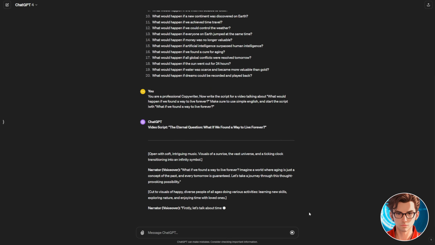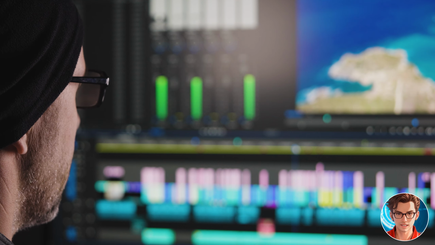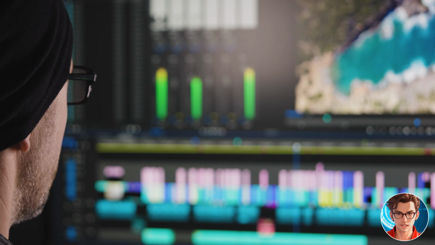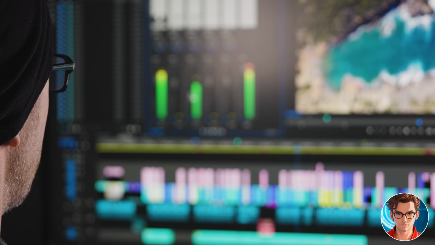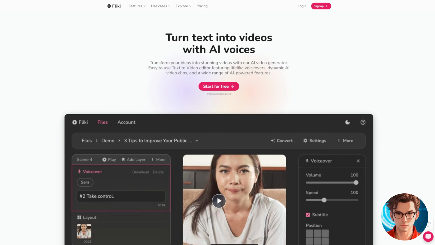Now, normally people will tell you to start generating images for each section. Then you would have to create the voiceover, and then edit everything together. Add music, transitions, and everything. I value your time, so I'll show you how to do it fast. I will teach you how to do all that in one simple step, which will allow you to generate hundreds of videos easily. Now let's create the videos.